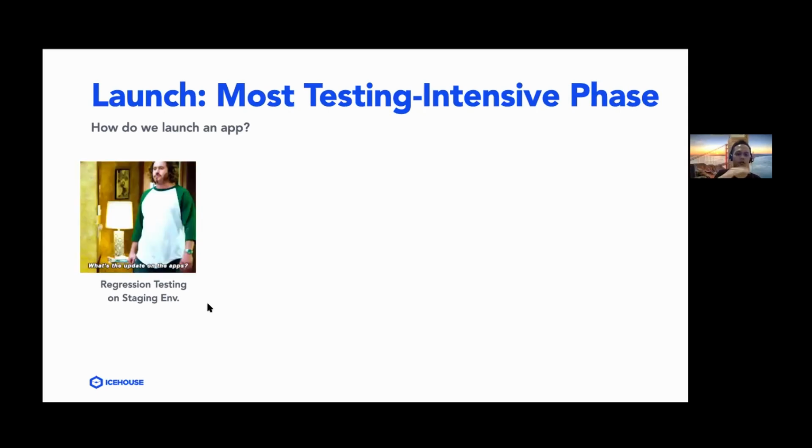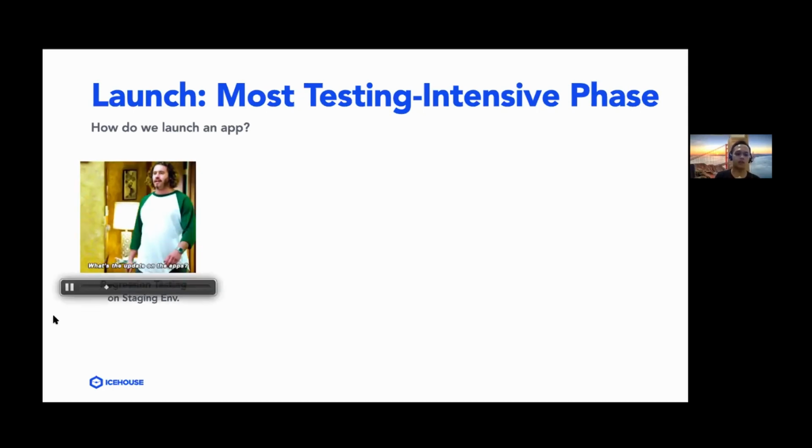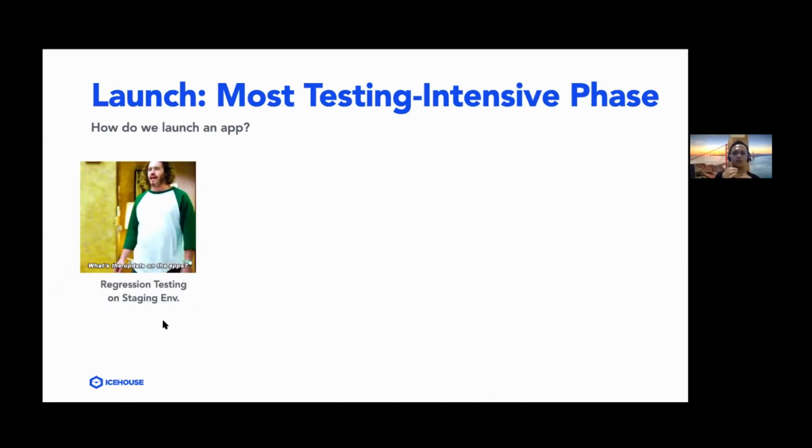After that's compiled, we can start to do regression testing on staging environment. What do we actually do in regression testing? Regression testing is where you make sure the app still functions, even though there are new features added into the app. And we do it on a staging environment.